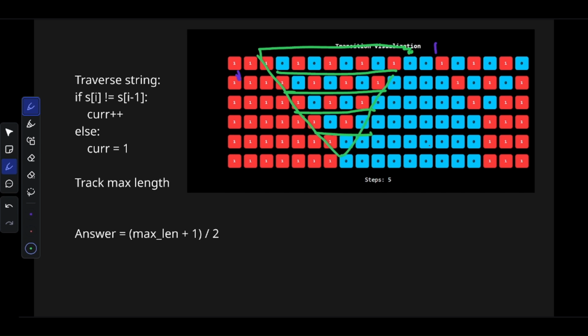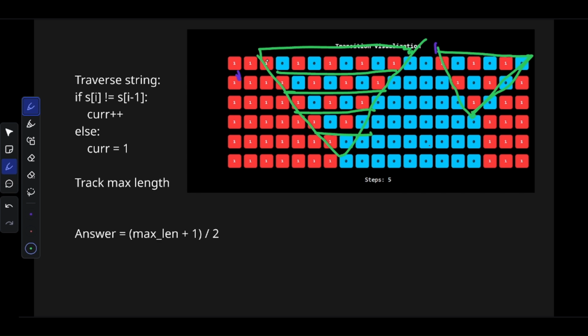When it reaches 0, after this the string will always stay the same. Other alternating segments also keep decreasing in length. So we just need to find the length of the longest alternating string.